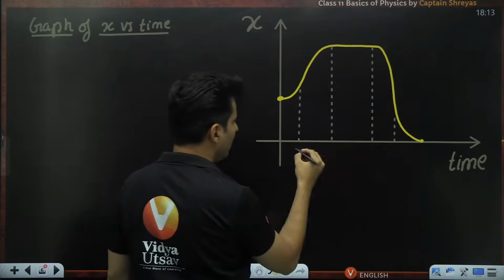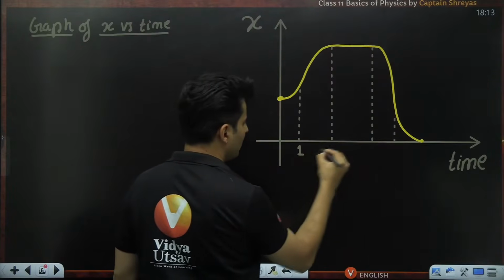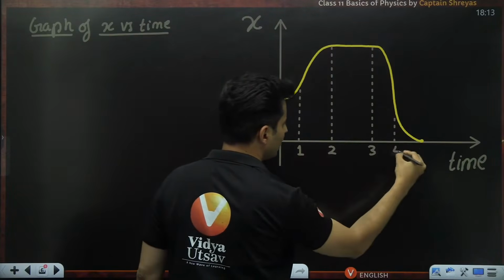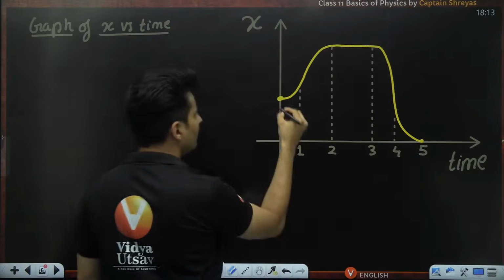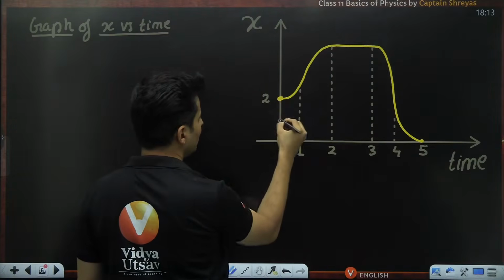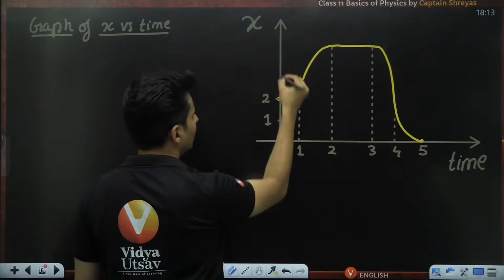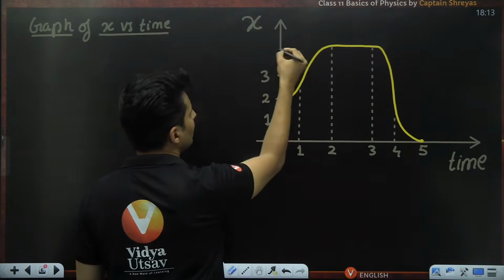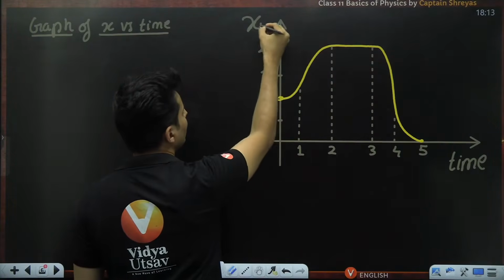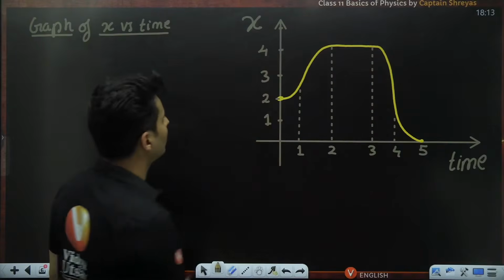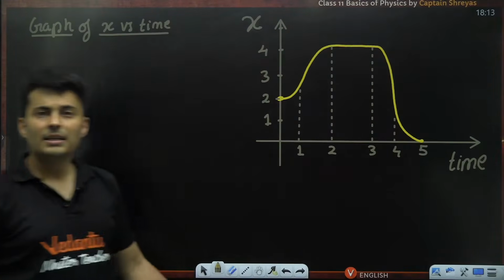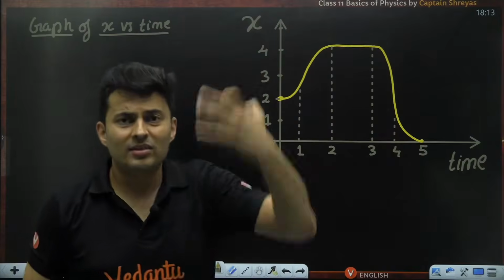And yeah, maybe this is 1, this is 2, this is 3, this is 4, this is 5. Maybe this is 2, maybe this is 1, maybe this is 3, maybe this is 4, maybe that is 5, and so on and so forth. Okay, something like that. What does this graph tell you?